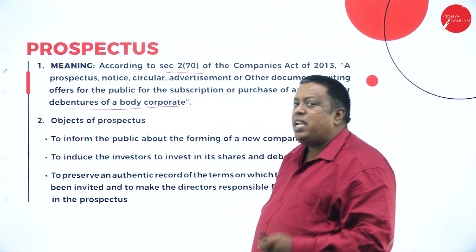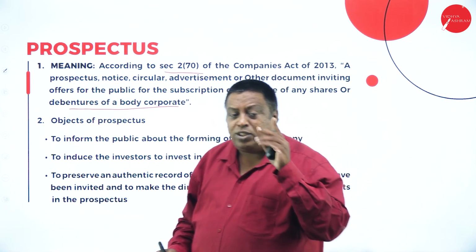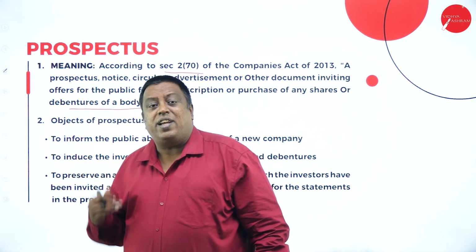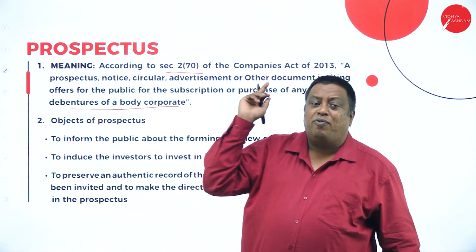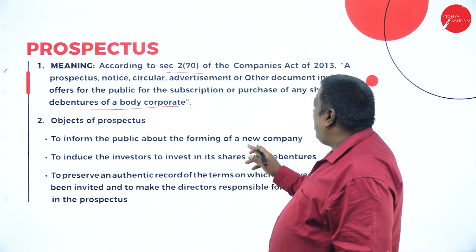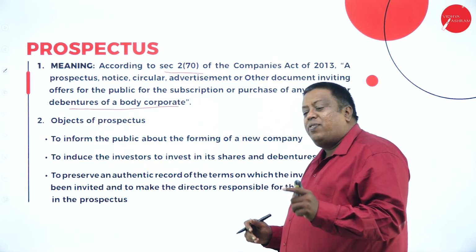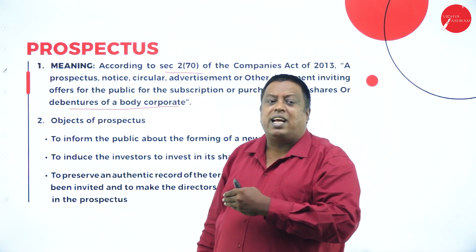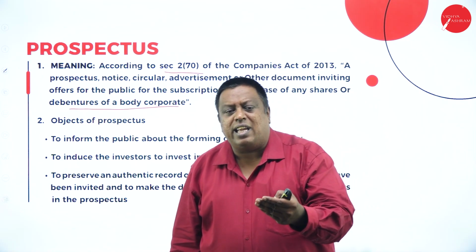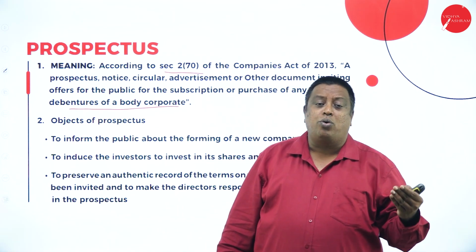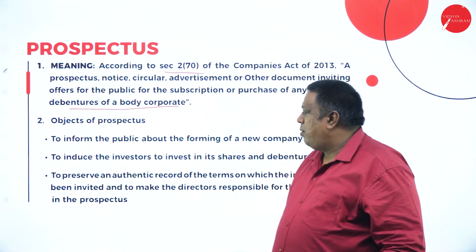Objects of prospectus. What are the main objects of the prospectus? To inform the public about the forming of a new company. The duty of the prospectus is to communicate that a company is going to be formed in the upcoming days, and to induce the investors to invest in its shares and debentures. They're saying invest in the new company in the form of shares or debentures, you're going to benefit from the investment, we're going to give more ROI, and your amount of investment will also be taken care of safely.